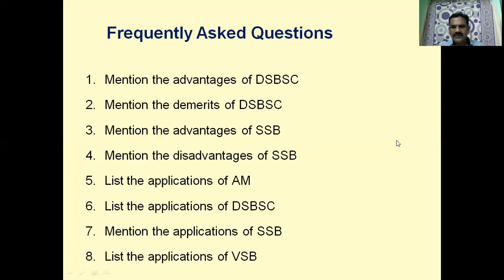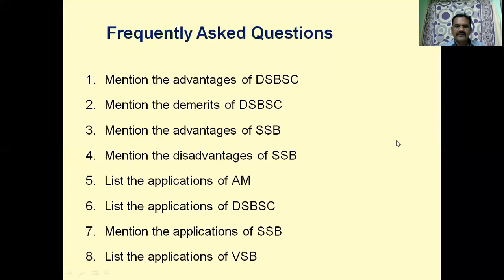List the applications of AM. AM is particularly used in AM radio broadcasting. Applications of DSBSC: used in AM radio broadcasting, but suitable for generation of SSB. SSB can be generated by making use of DSBSC modulation. In DSBSC, we produce two sidebands and pass them through an SSB filter, and we get one sideband, that is called SSB.